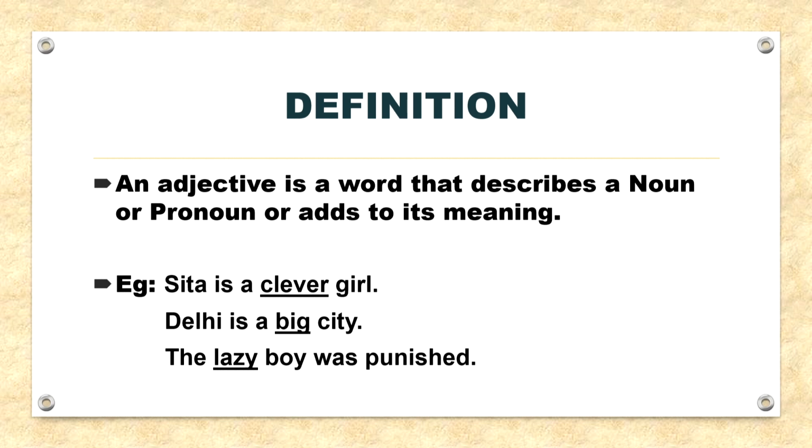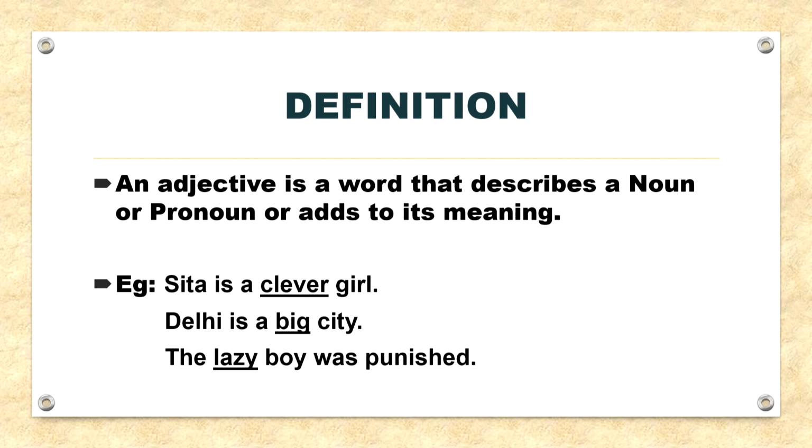So let us understand with the help of an example. Sentence 1, Sita is a clever girl. In sentence 1, clever shows what kind of girl Sita is, or in other words, clever describes the girl Sita. Similarly, let us look at another example. Delhi is a big city.